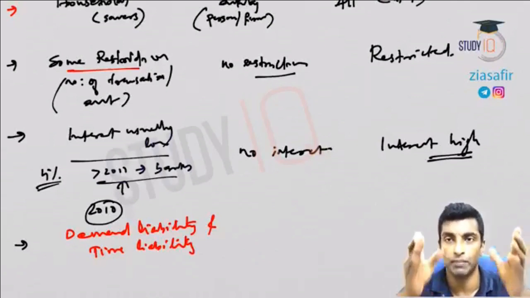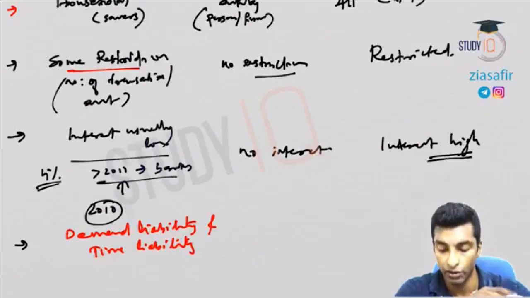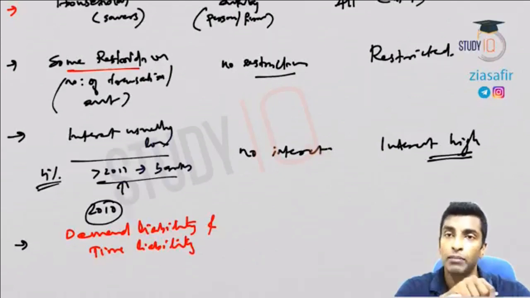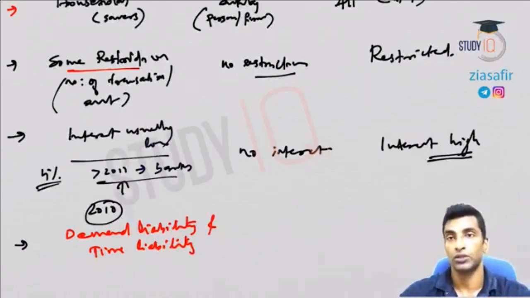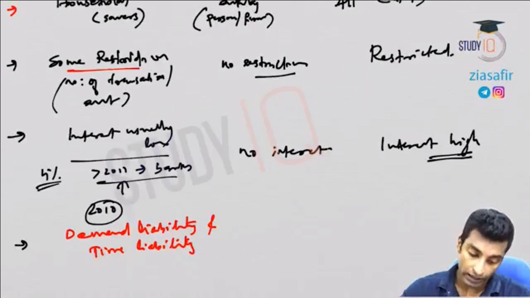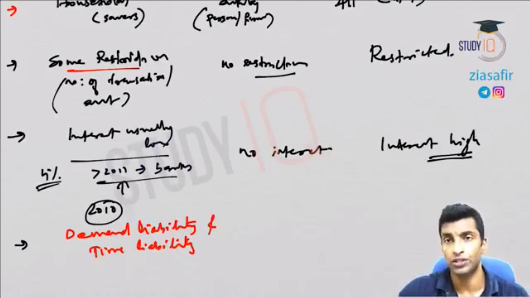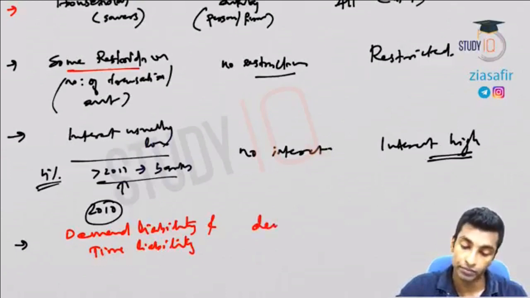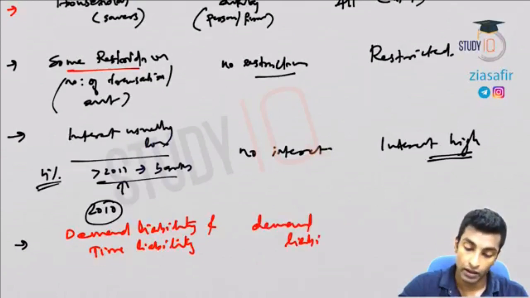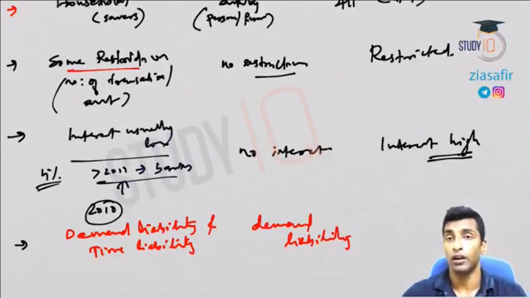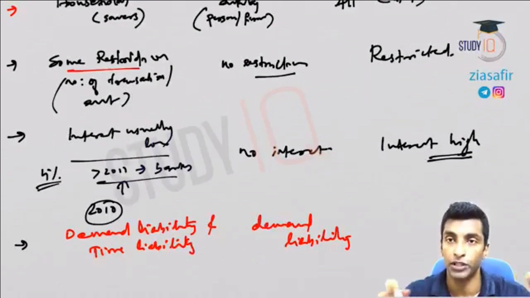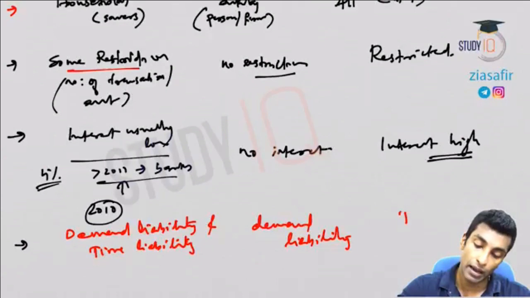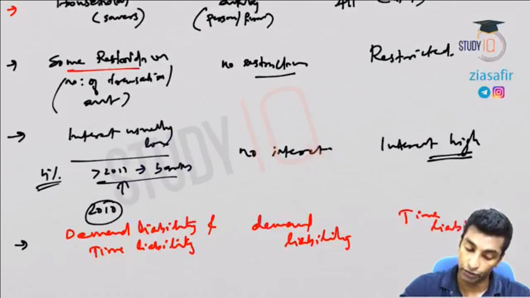Your deposits are a liability. If you see the balance sheet of the bank, your deposits will be the liability of the bank. So demand liability is there and time liability is there. Some portion will be time liability of the bank. So in a savings account, both types of liabilities are there, demand liability and time liability. Whereas in a current account, there are no restrictions on transactions, so it is completely demand liability. In case of fixed deposit or recurring deposit, it is time liability. Only after the maturity period can you get the money. So it is time liability from the side of the bank.